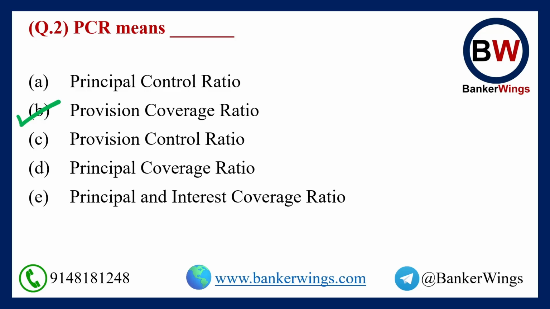For example, let us say a bank has a total NPA of 100 crore rupees, and for those loan accounts, those bad loan accounts, it has made a total provision amount of 70 crore rupees. So then the provision coverage ratio, PCR, of the bank is said to be 70% because it has made a provision of 70 crore rupees for a bad loan of 100 crore rupees. Okay. Let us go to the next question.